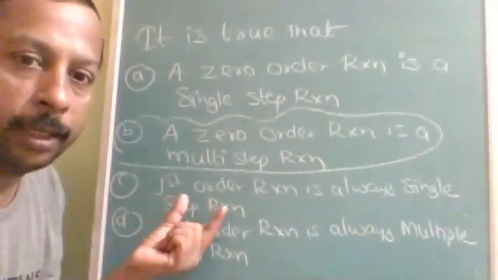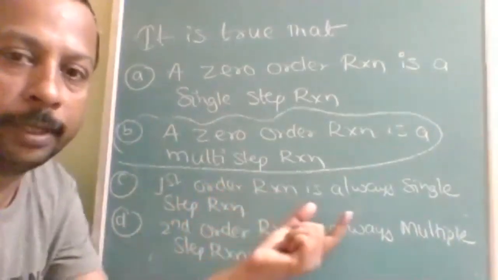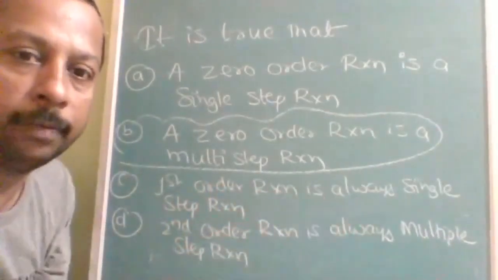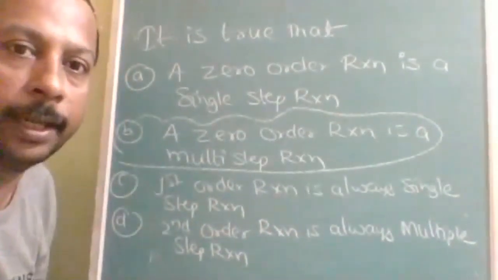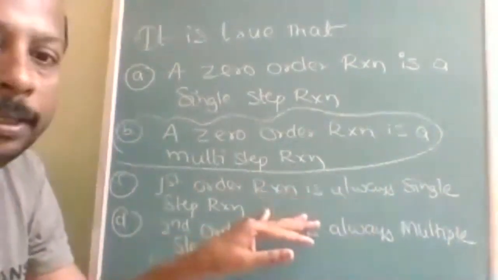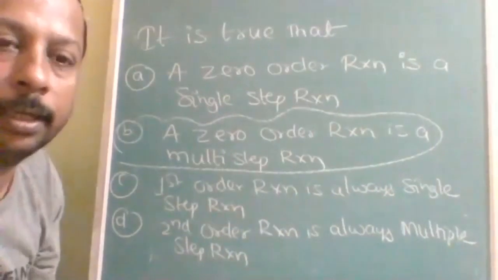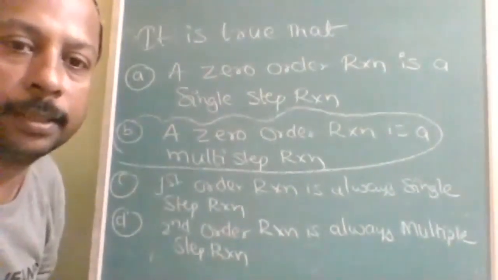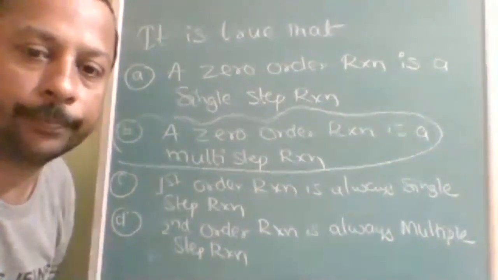Understood? Actually, this is 70% correct. But the word you have to observe very, very carefully is always. We cannot say it is always single step. Mostly it happens. So if this word is not there, then this could be one more multi-correct option. Understood? Is it clear to understand each and every word? Let's see some more questions of this kind.